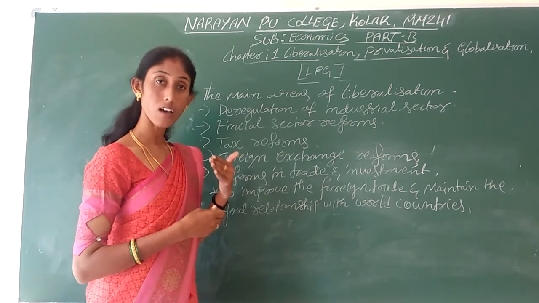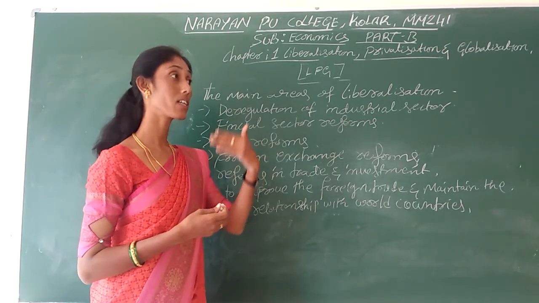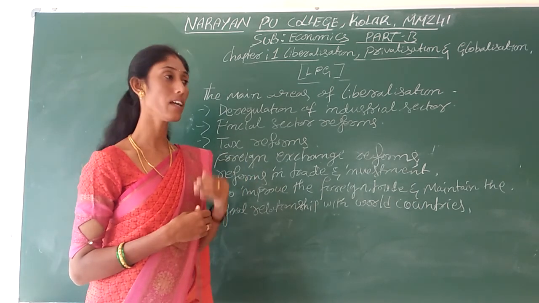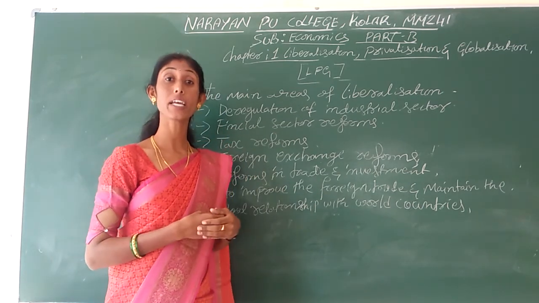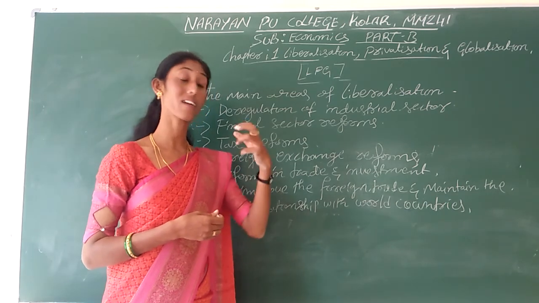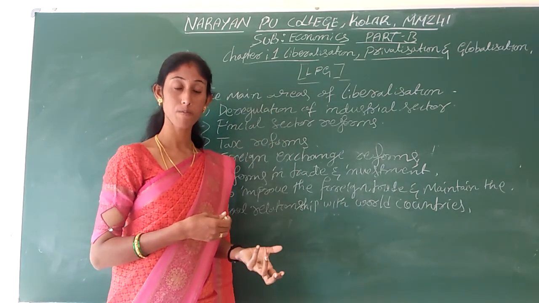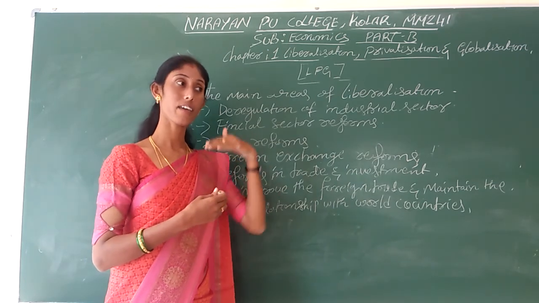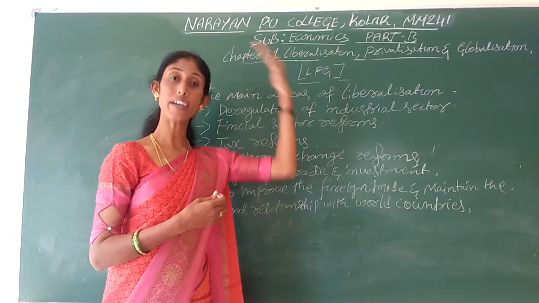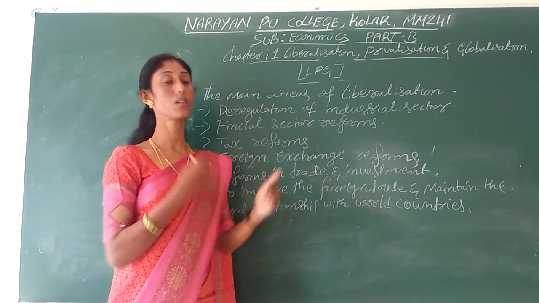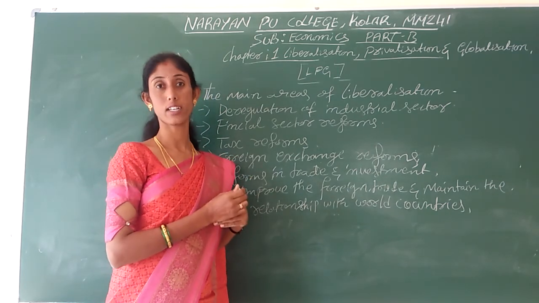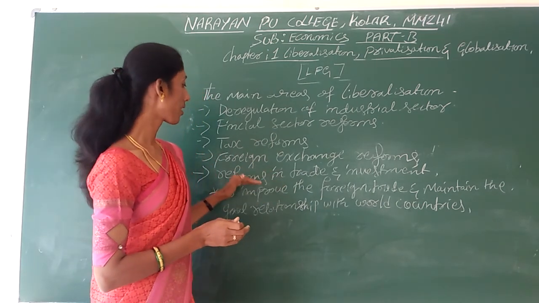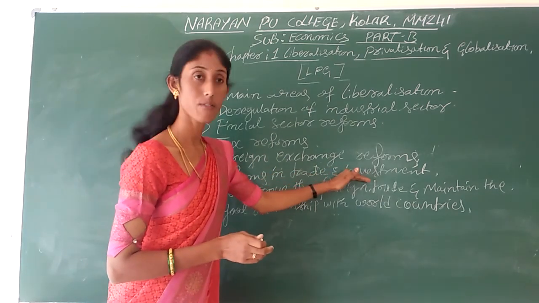When we allow foreign direct investment or foreign institutional investment into the country, it helps to maintain modernization and technological updating, as well as a high rate of exports and good relationships with the world countries. Because of all these reasons, we adopted reforms in trade and investment.